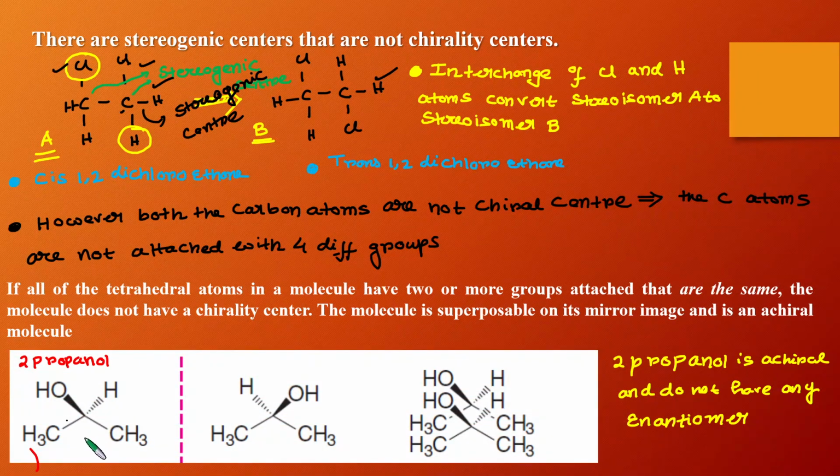Now you can see that this is an example of 2-propanol. You can see that this carbon atom is not attached to 4 different groups. So 2-propanol is not a chiral molecule. I have told you that only a chiral molecule has an enantiomer. So if you take the mirror image of this 2-propanol, you will see that this compound and this compound are superimposable, because as this compound is not chiral, it does not have any non-superimposable mirror image.